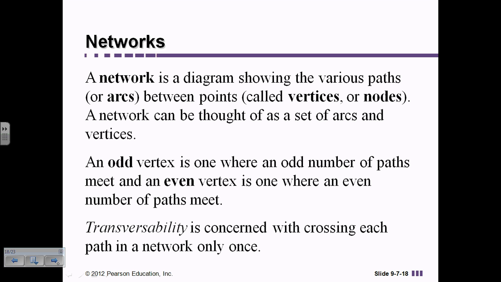It doesn't sound like a very important topic, but when you look at what they do with this, for example, if you're trying to figure out the easiest bus route that you can make so that the shortest number of overlapping roads are crossed. In other words, you don't want to keep going up and down the same streets. You want to avoid duplicating your paths. So what we're talking about is different networks.